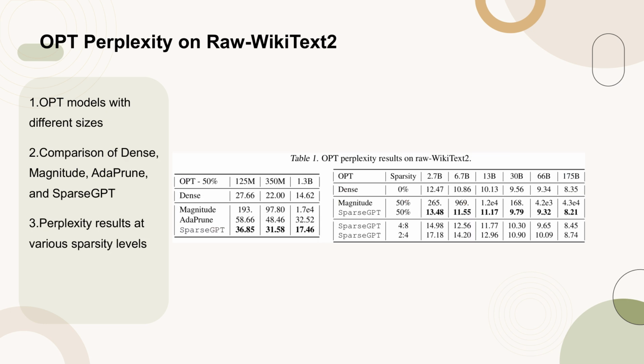Table 1 presents the perplexity results of OPT models on the raw Wikitext2 dataset. The table compares the performance of dense, magnitude, prune, and SparseGPT methods across different model sizes and sparsity levels. The results show that SparseGPT consistently outperforms other methods, especially at higher sparsity levels, indicating its effectiveness in maintaining model accuracy while reducing the number of parameters.